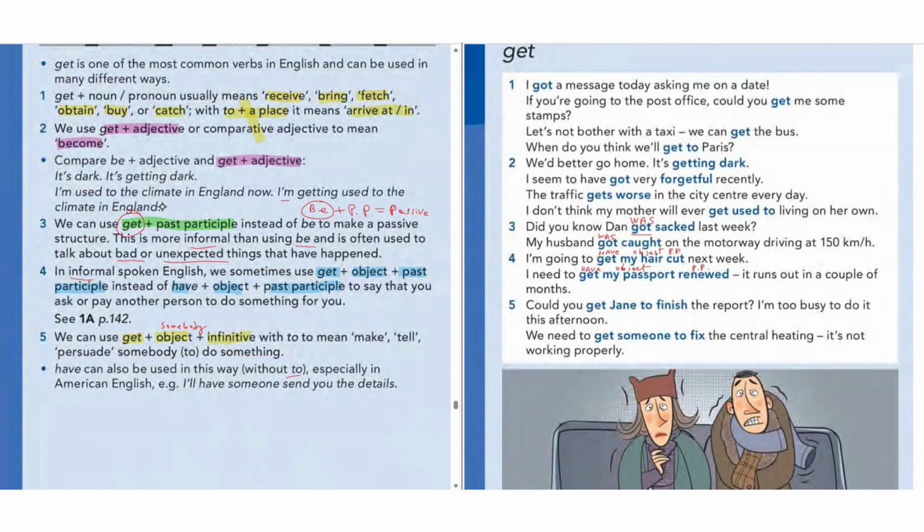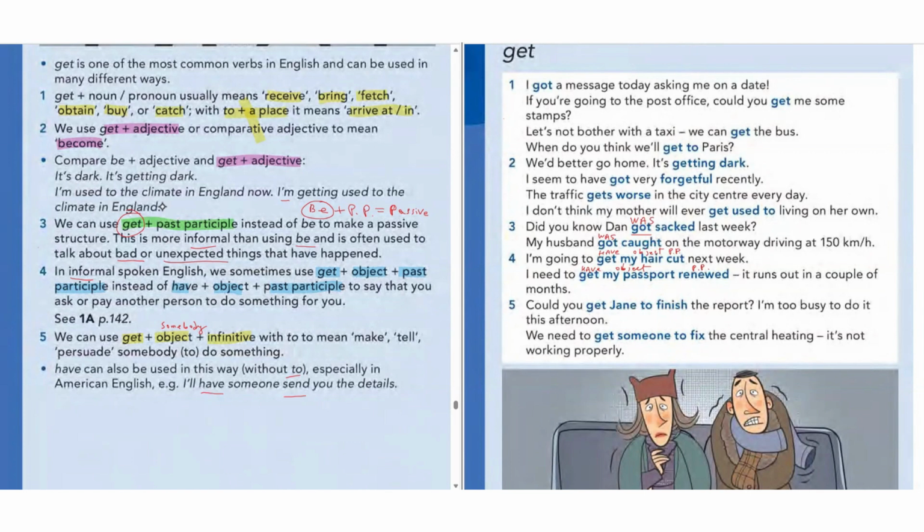Example, I'll have someone send you the details. In American English, we can say have as well. So as you can see, can you get Jane to finish the report? Can you get Jane to finish this report? I'm too busy to do it this afternoon. We need to get someone to fix the central heating. It's not working properly.